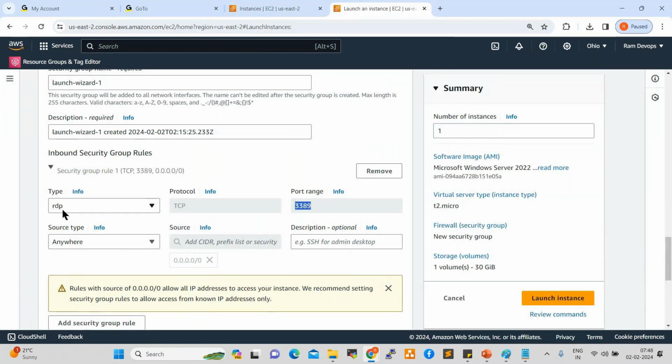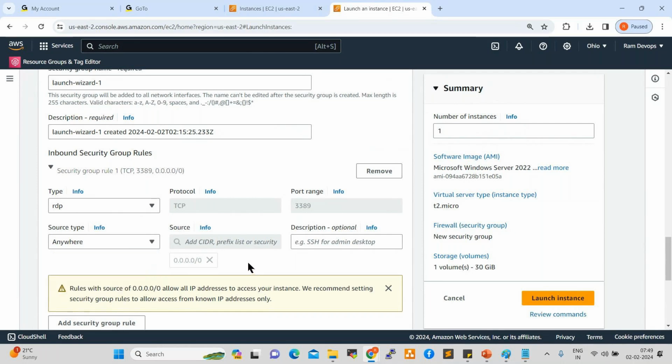Okay. So now source type, anywhere, you can keep anywhere. So what is anywhere? From any network we can connect to our server. If you select custom, only custom networks. If you select my IP, only from my IP can I connect. Okay, so you can keep anywhere.